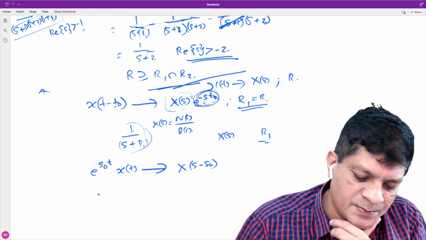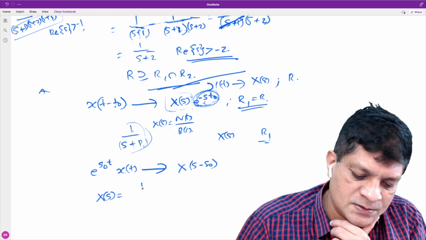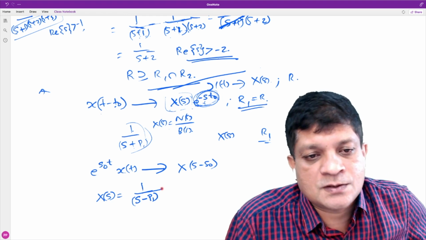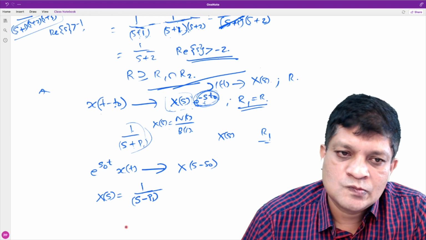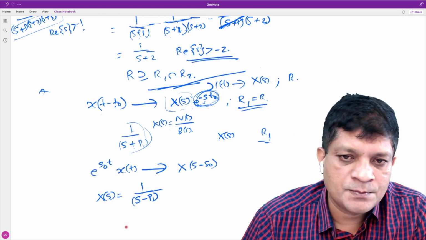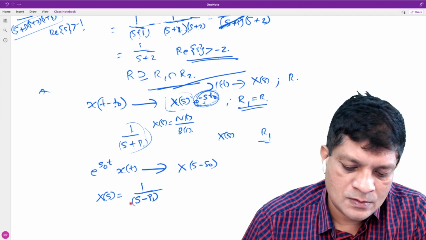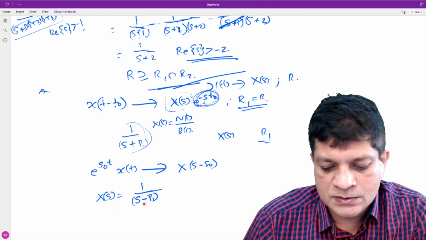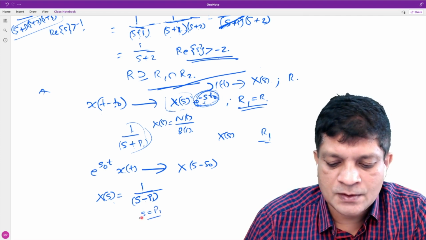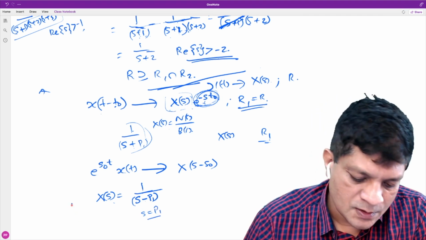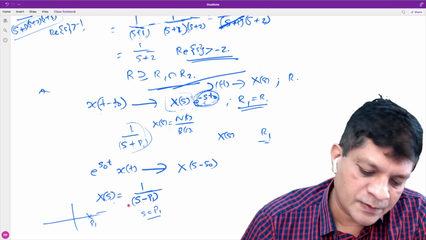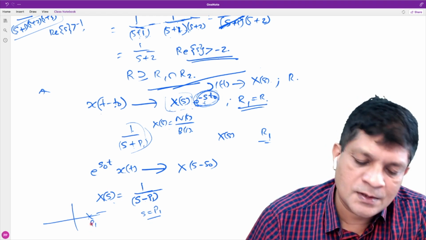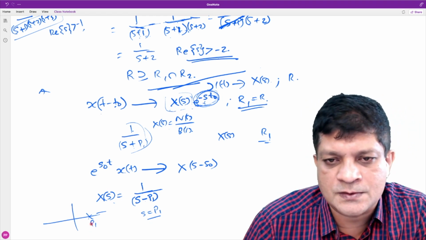Let us consider a simple case. Let's say X of s is in a simple form. This is the Laplace transform. Where is the pole? What is the pole of this function? What is the root? It is at P1. This is a pole. So there is a pole at P1. Depending on whether it is a right-sided or left-sided signal, forget about that.